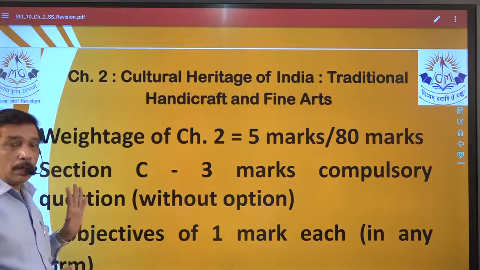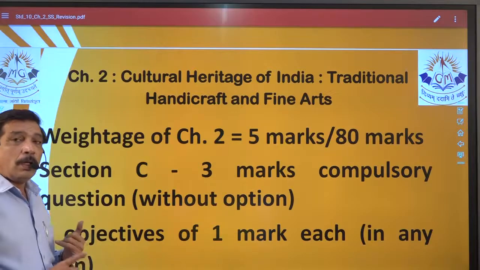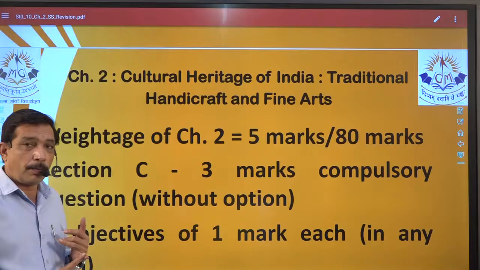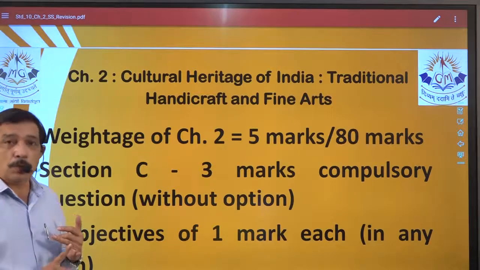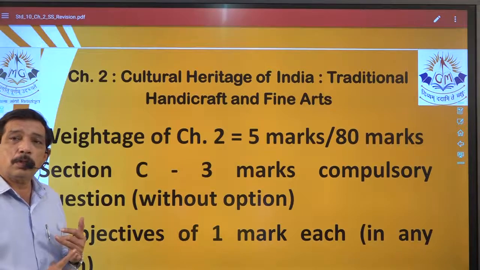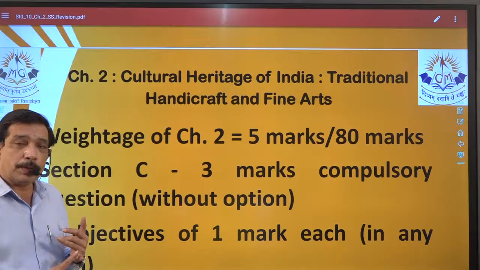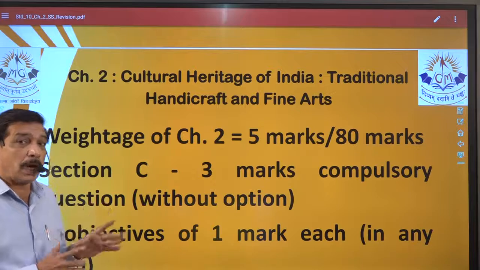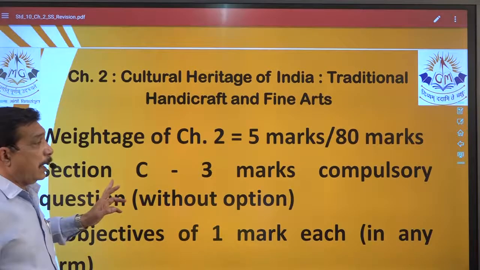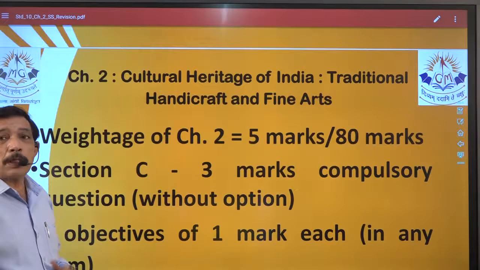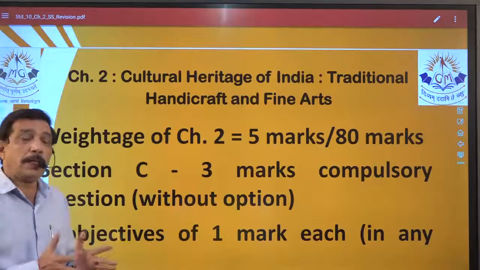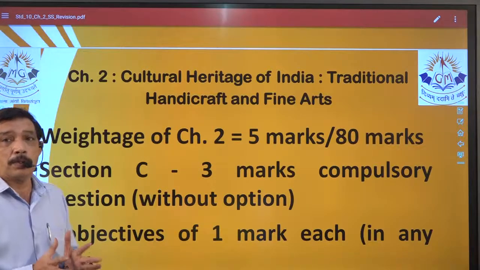Section A is objective, 24 marks. Section B is 2 mark questions. There will be 9 questions, 2 marks each, so 9 times 2 is 18 marks. But from this chapter, a 2 mark question will not be asked because it has a 3 mark compulsory question, and that also without option. So from this chapter directly a section C question will be asked.